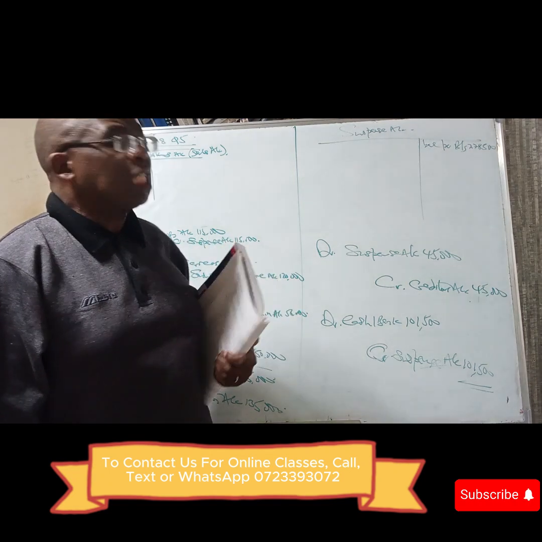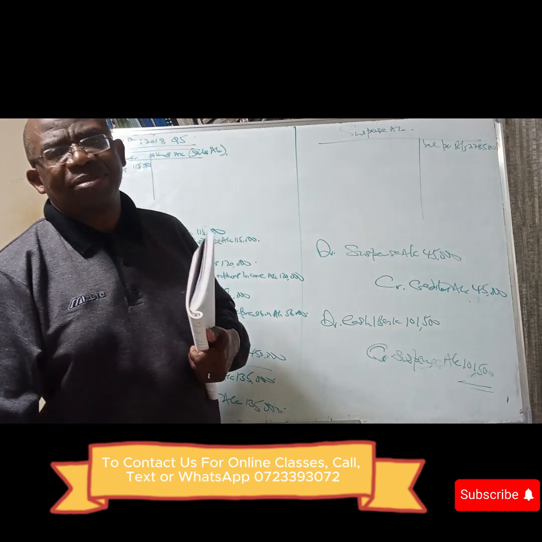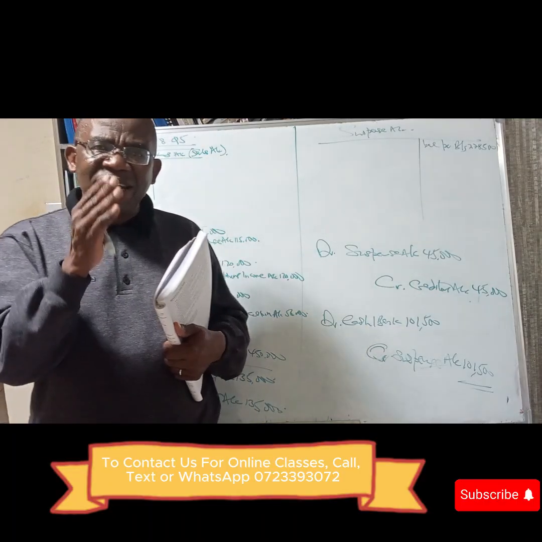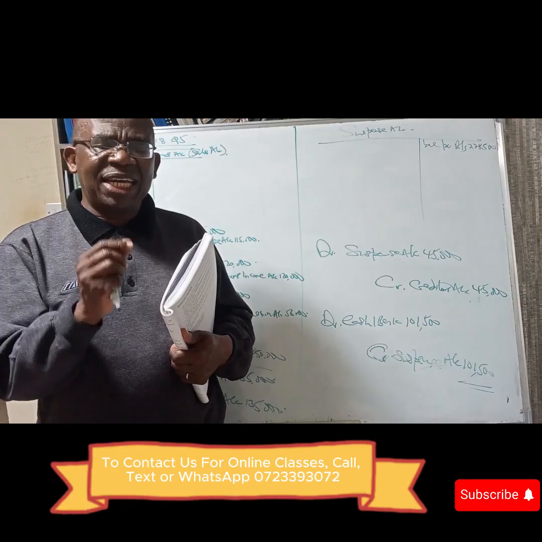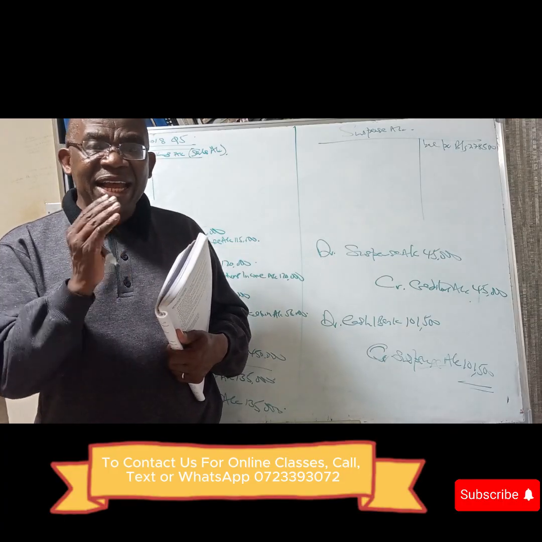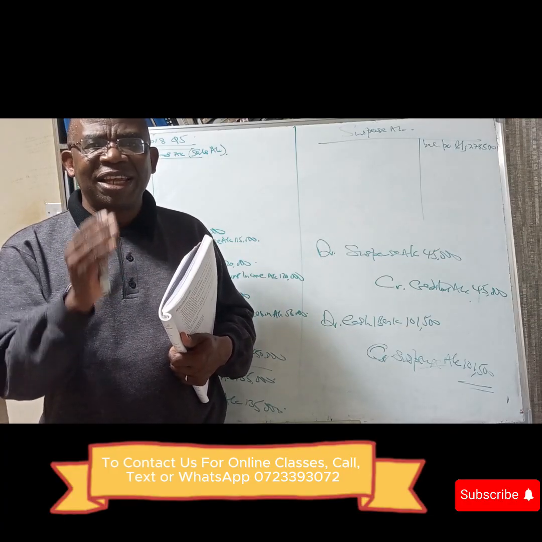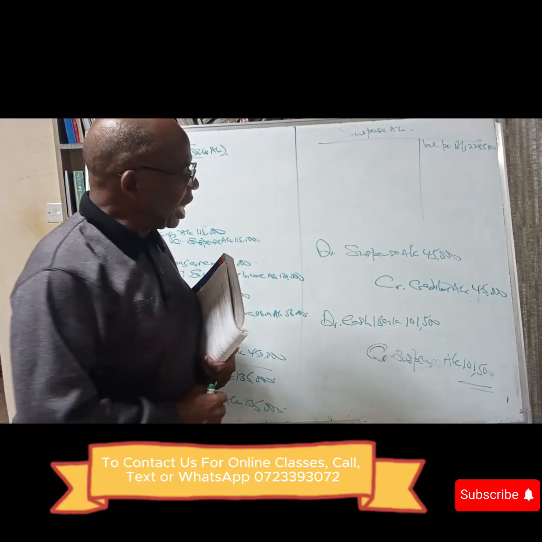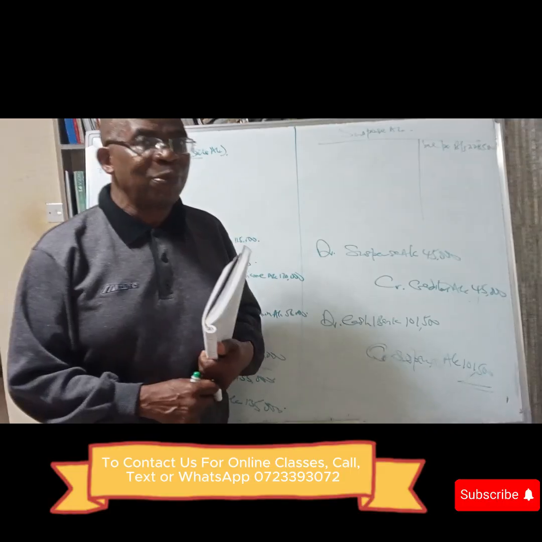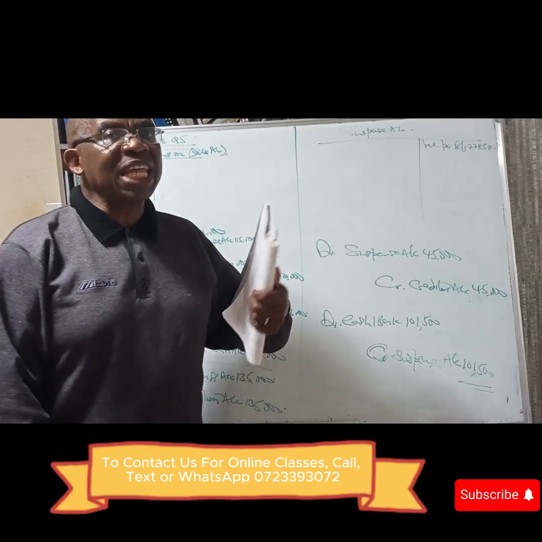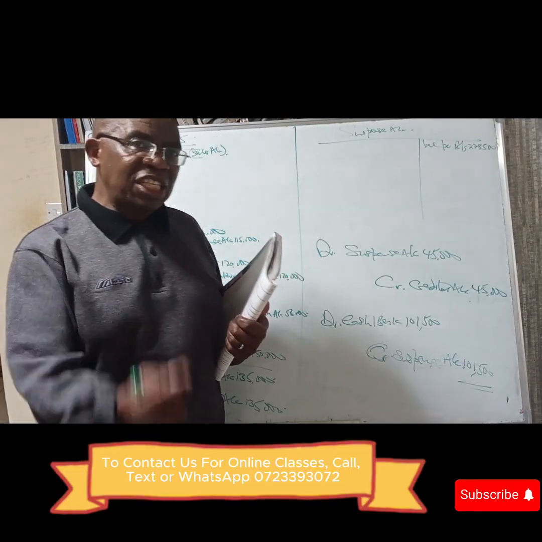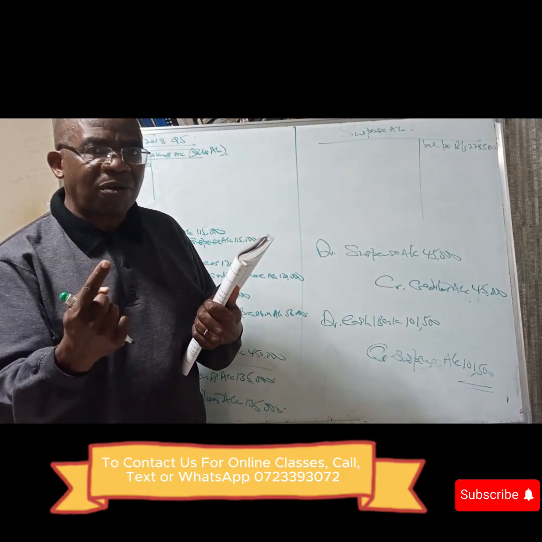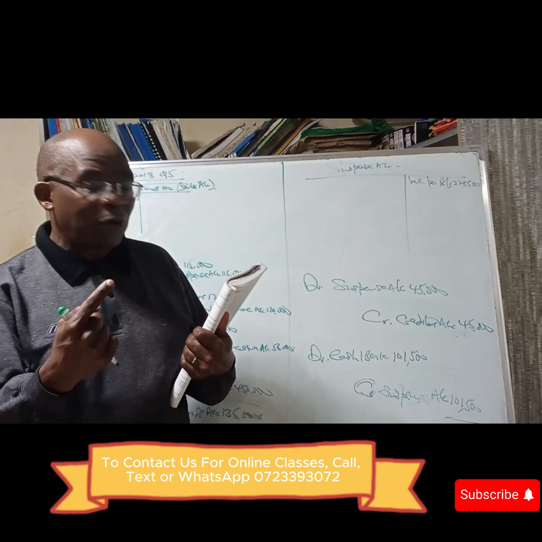This was the most tricky part of that question, because we said that an error of complete reversal is an error that does not cause the trial balance to disagree. But in this particular case, there was one account where things were done correctly, but we are told it's only one account where things were done wrong.